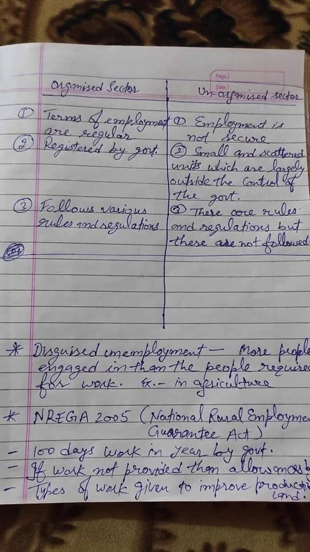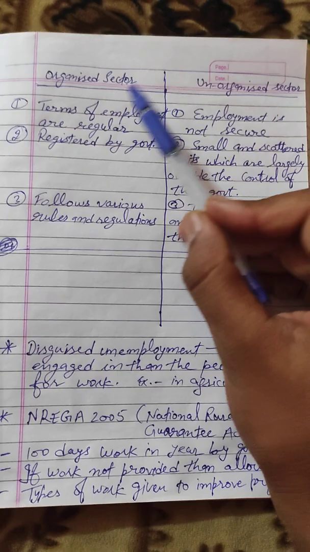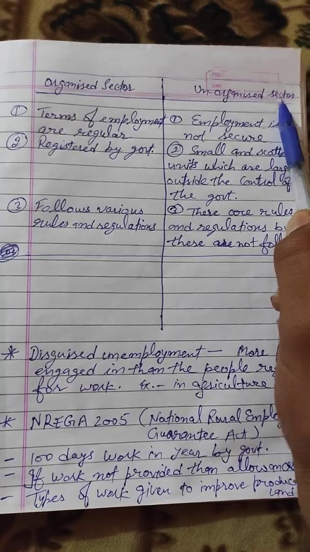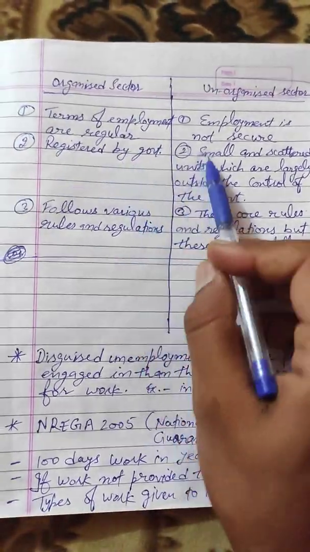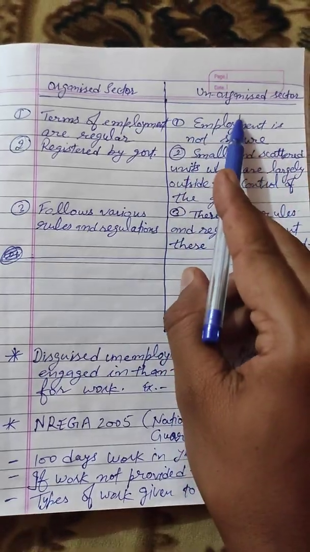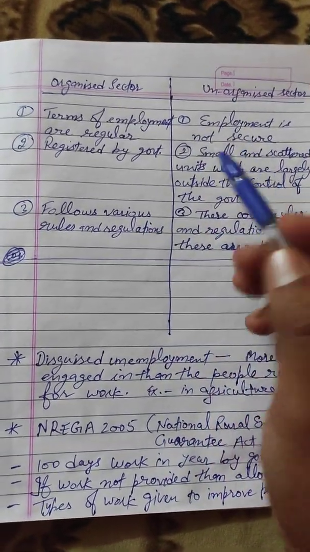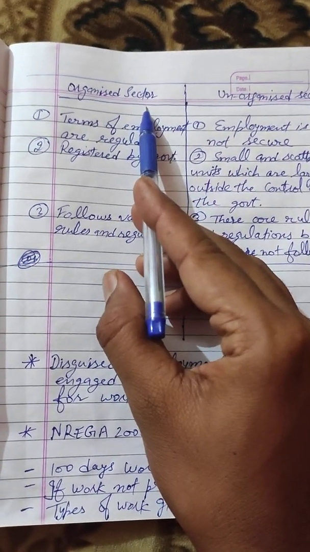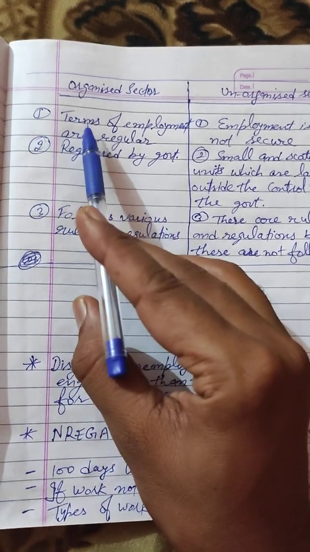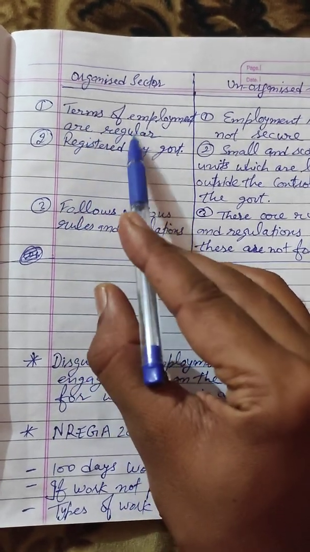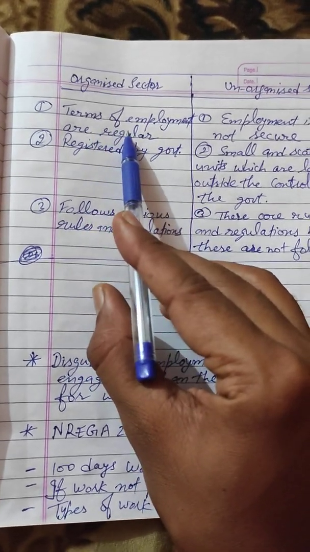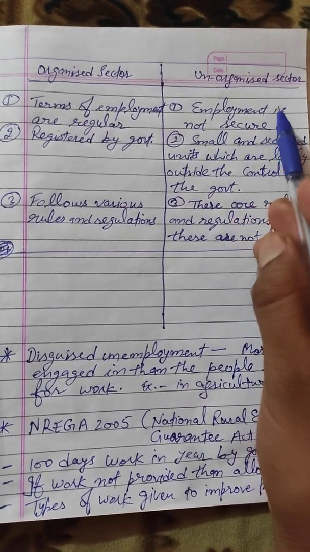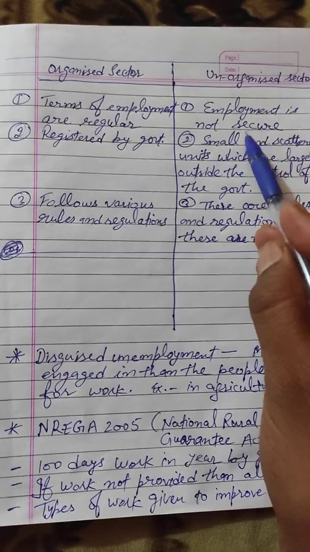Dear students, here in this chapter we also learn about the organized sector and unorganized sector. So here I prepare a difference between organized sector and unorganized sector so that you easily understand these two sectors. When we talk about the organized sector, the terms of employment are regular. Here the employment is regular in the organized sector, and in comparison, in the unorganized sector employment is not secure or regular.